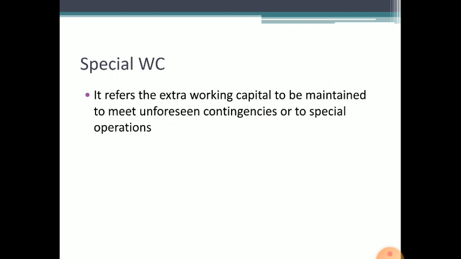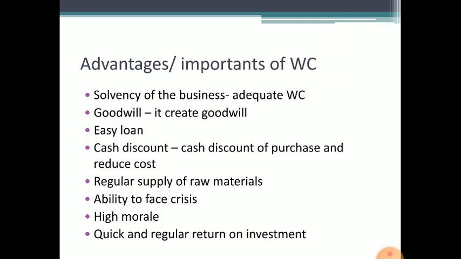Okay, our next topic is advantages or importance of working capital. What are the advantages of working capital? Why is working capital required in the business organization? What is its importance? Let's see what the importance or advantages of working capital are.